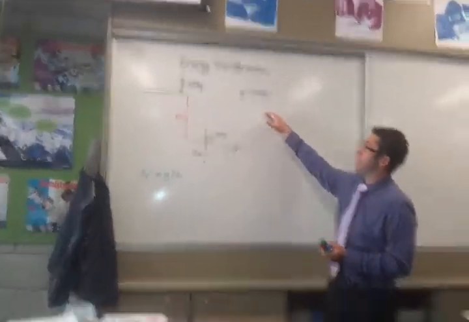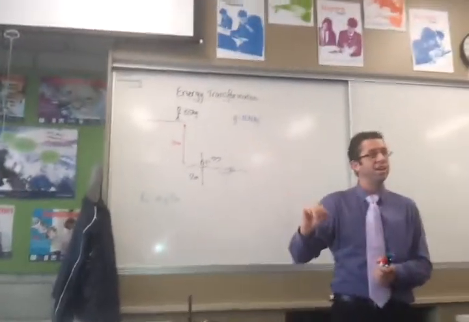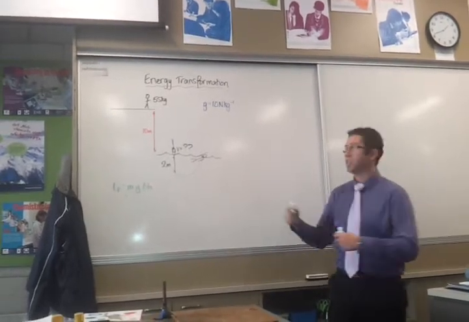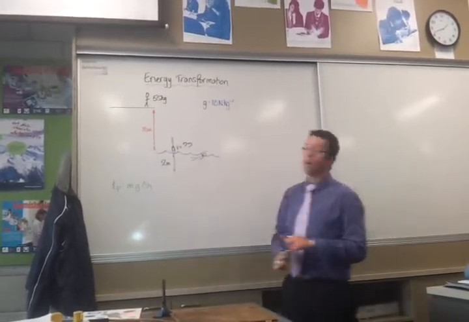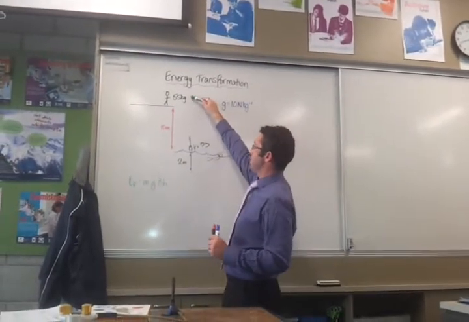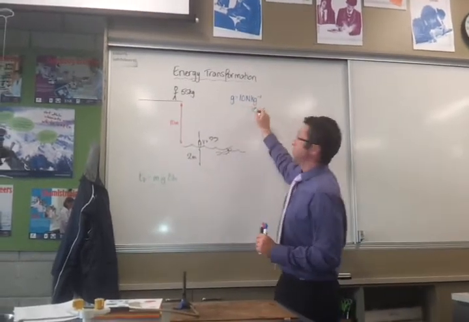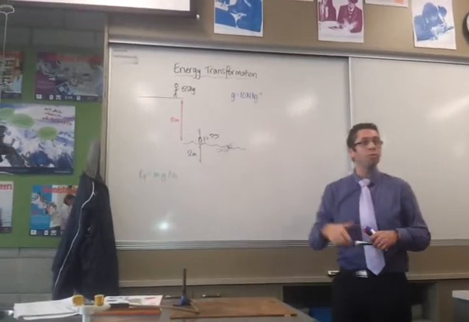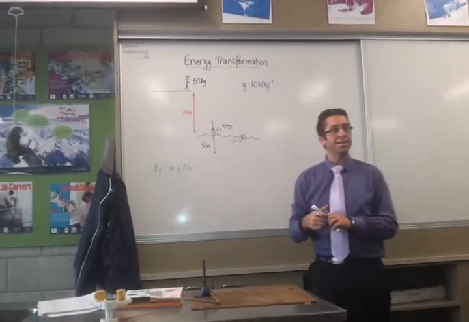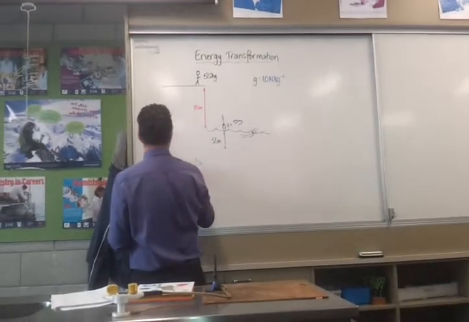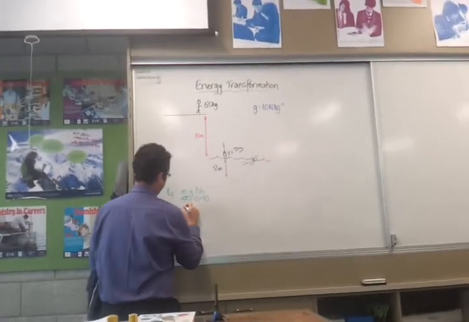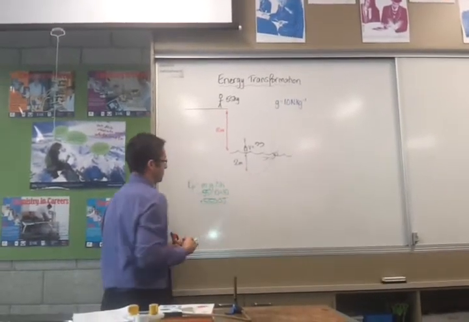We're going to go back to our old example that we used for potential energy of the diver on the 10-metre board. So first of all, we need to work out how much energy this diver has at the end of the board, before he or she dives. We're saying 55 kilograms of mass. Gravity, we're told in our exam, is 10 newtons per kilogram, or they might say 10 metres per second squared. And we know that this person's going to fall 10 metres. So 55 times 10 times 10 is going to be 5,500 joules.